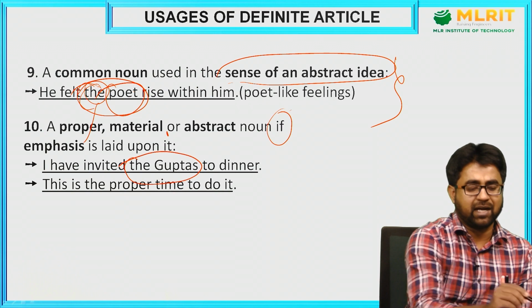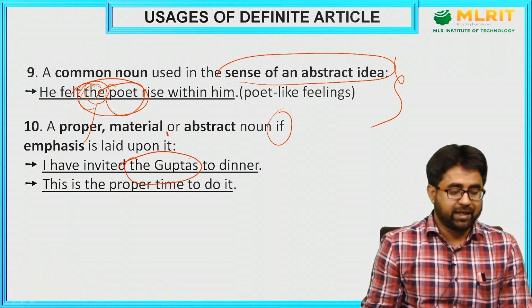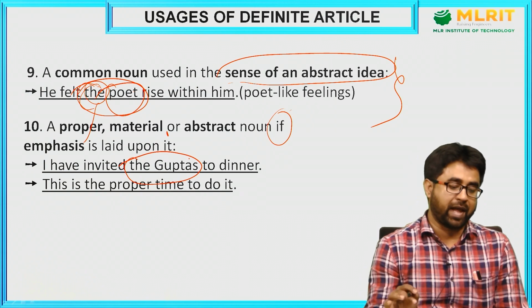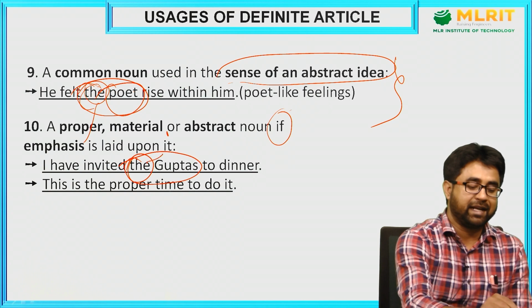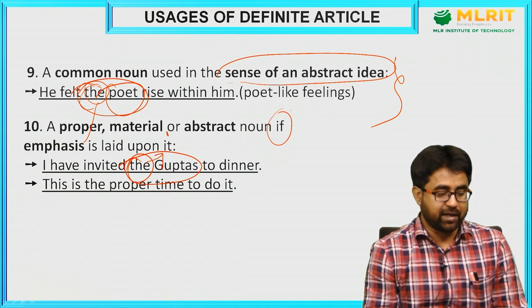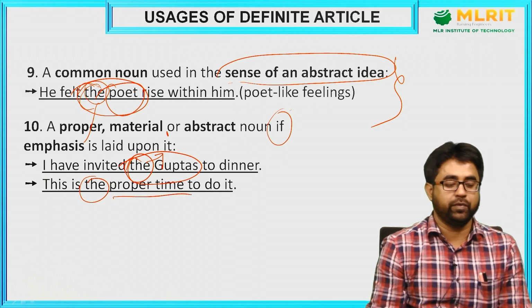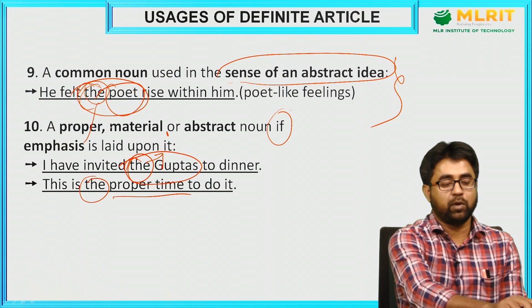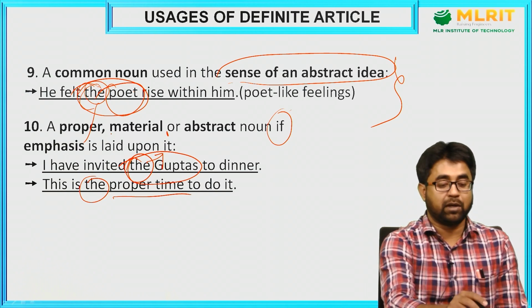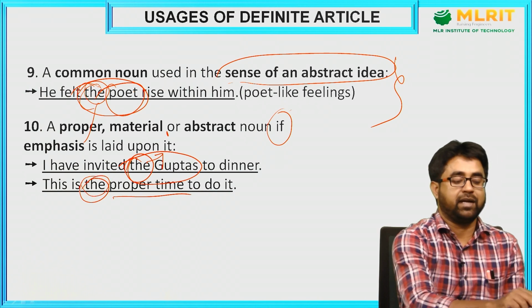Gupta is actually a proper noun, but here I want to put emphasis on the fact that I have invited a particular family, and for that emphasis I am using the definite article. Now, this is the proper time to do it, the proper time to do it. The same logic is applicable here also. So when we talk about a proper, material or abstract noun with strong emphasis on it, we have to use the definite article.